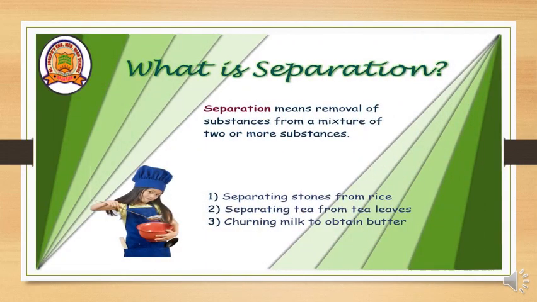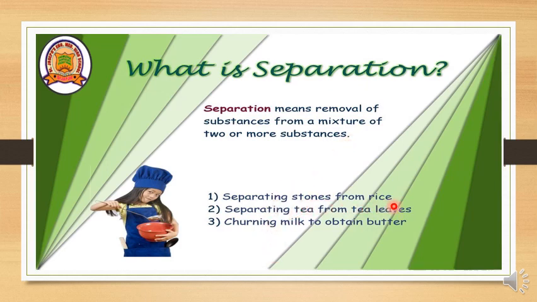Let us see the meaning of separation. What is separation? Separation means removal of substances from a mixture of two or more substances. Here we are going to remove the useful substance from a mixture of two or more substances. Some examples are given here.